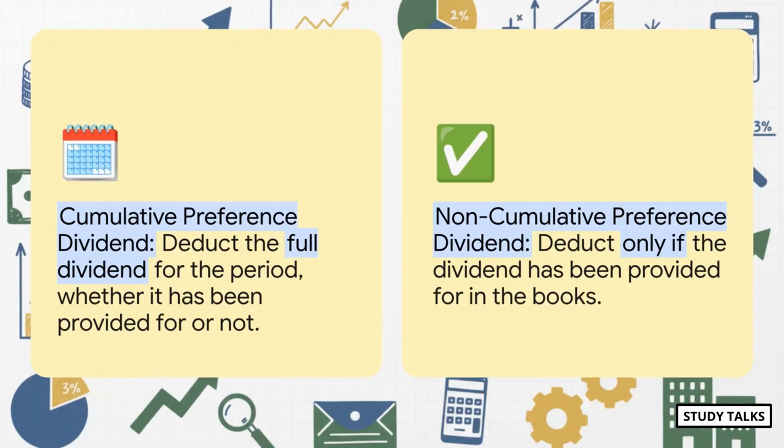Now listen up, because this right here, this is a major exam trap. This is where marks are just lost needlessly. To get the profit that's actually available for the equity shareholders, you have to subtract any preference dividend. But it's not always straightforward. For non-cumulative shares, you only subtract the dividend if it's actually been provided for in the books. But, and this is the important part, for cumulative preference shares, you have to deduct the full dividend for the period, and it doesn't matter if it's been declared or paid or even mentioned. You just deduct it. ICAI absolutely loves to build questions around this one little difference.